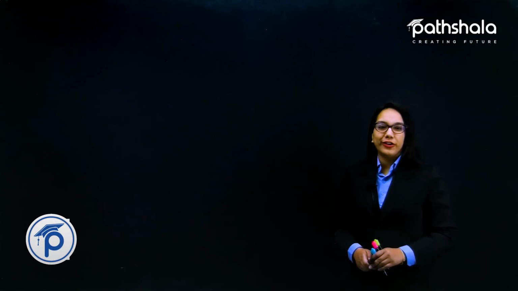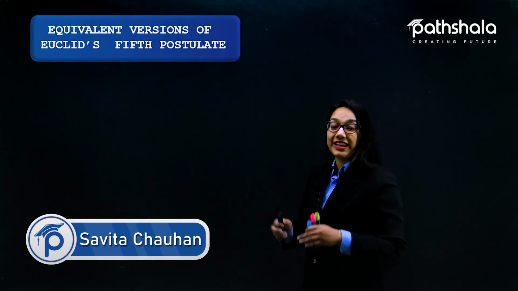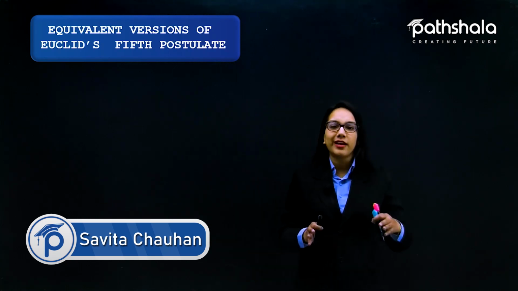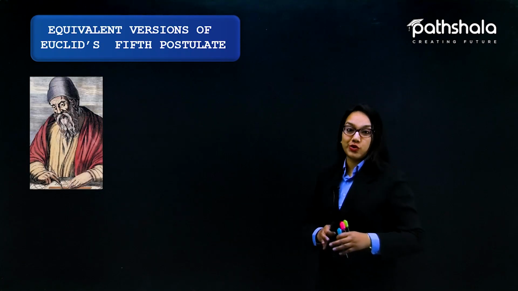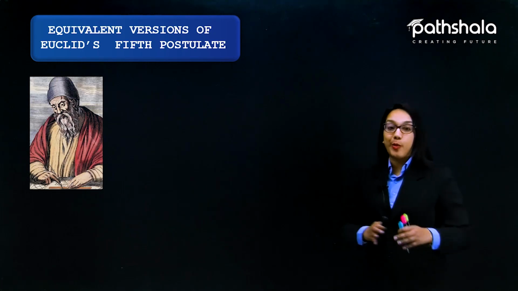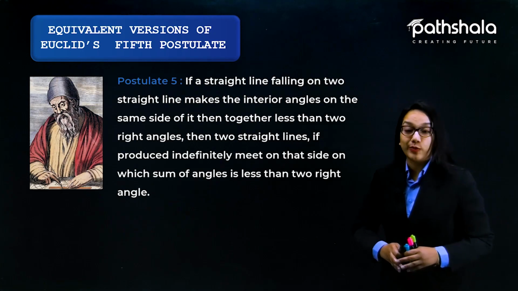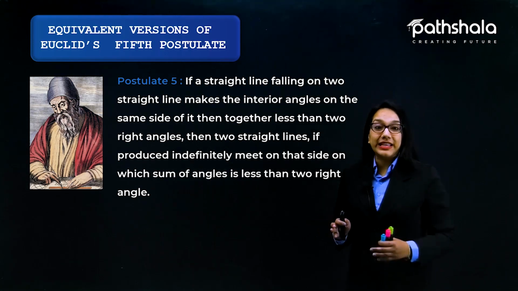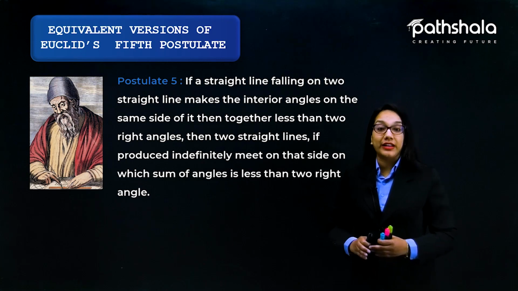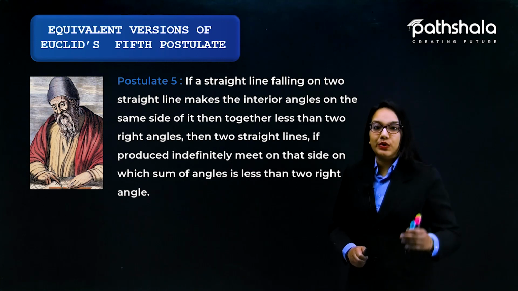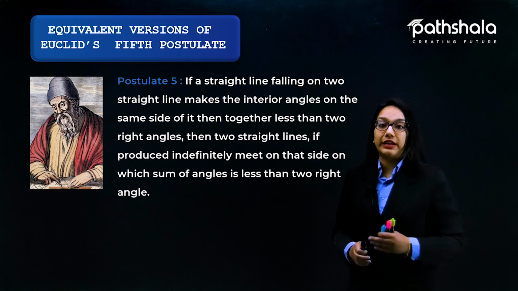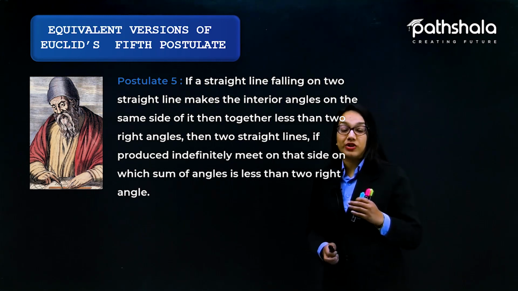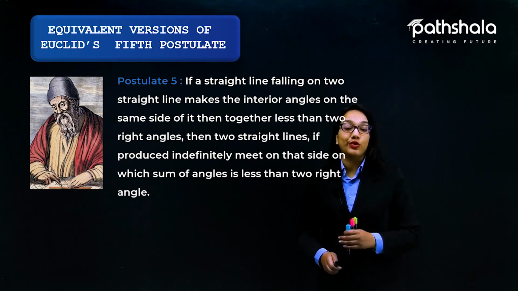So let's move on further and talk about the topic, which is equivalent versions of Euclid's fifth postulate. We are all aware of Euclid's fifth postulate, which says that if a straight line falling on two straight lines makes the interior angles on the same side of it together less than two right angles, then the two straight lines, if produced indefinitely, meet on that side on which the sum of the angles is less than two right angles.